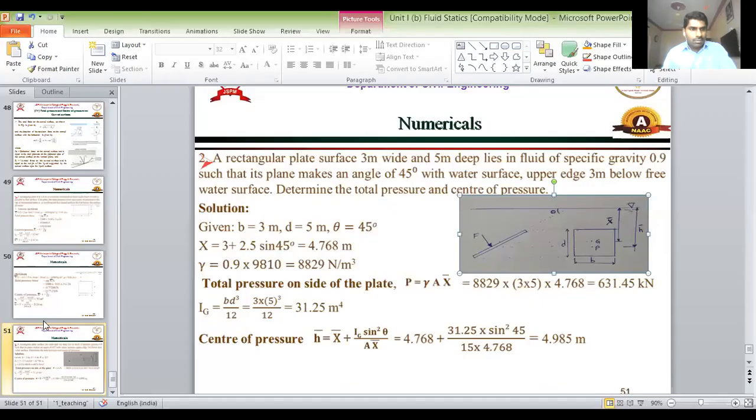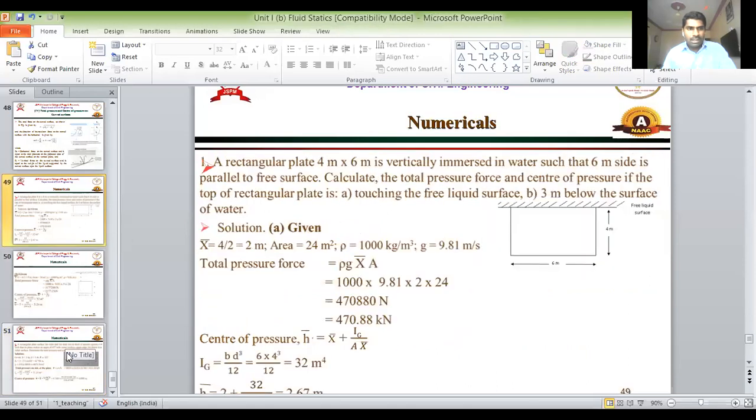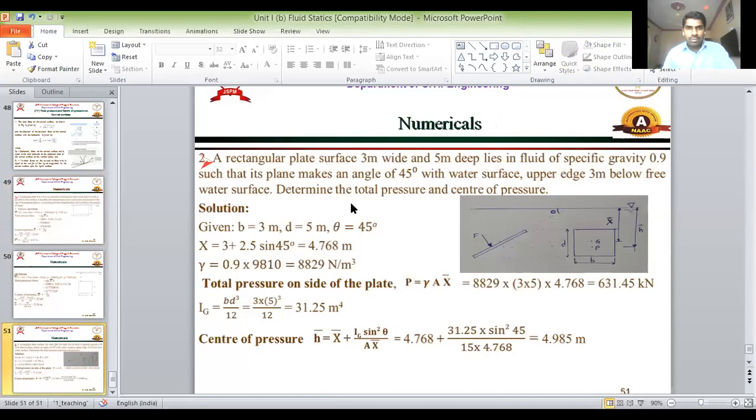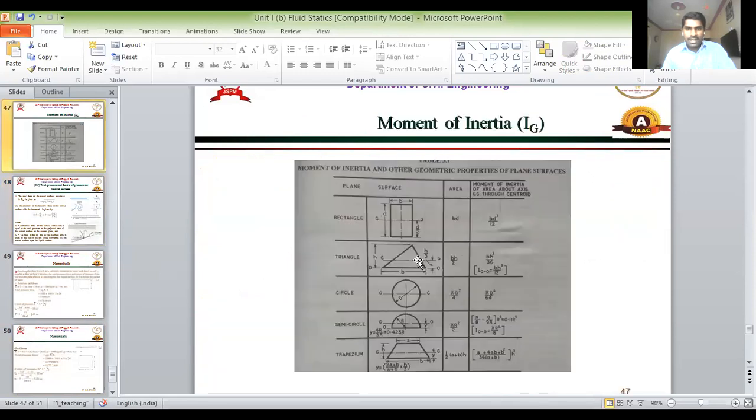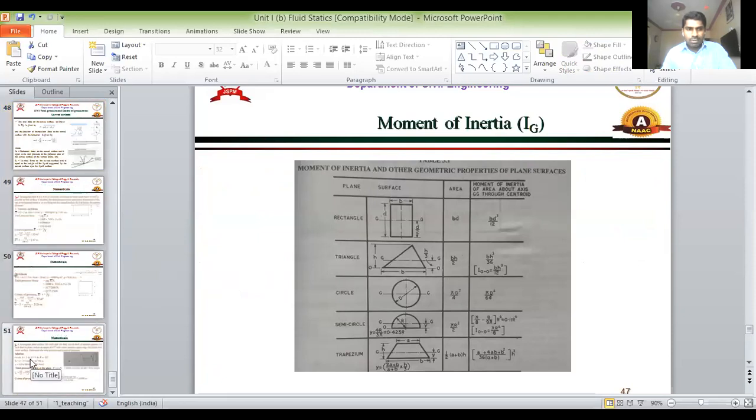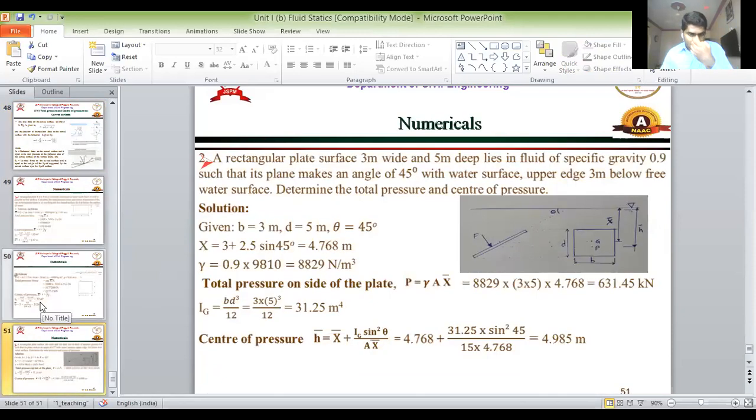Right? So here we will be stopping now. We have solved two numericals based on vertical and inclined surfaces. So in the next lecture we will be ending this total pressure topic with the numerical of a curved surface. So curved surface is one numerical and some different numericals. Many times an inclined surface numerical will be asked, or a derivation will be asked. So we'll be solving one or two different types of numericals in tomorrow's lecture. Right? So today we'll end with this.